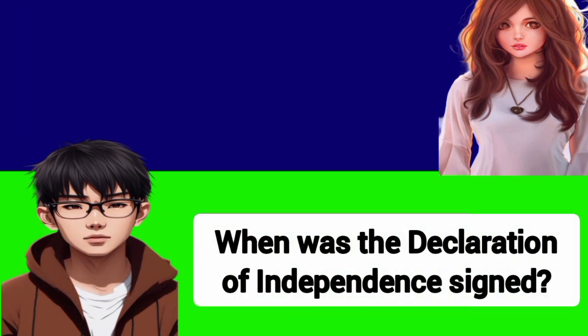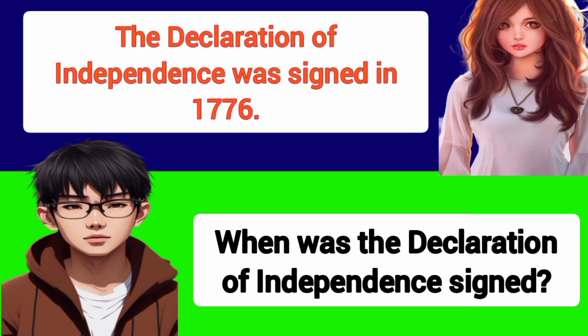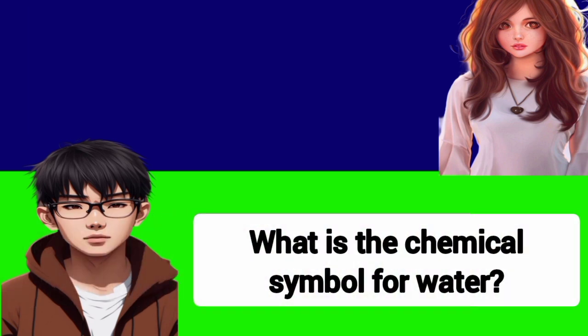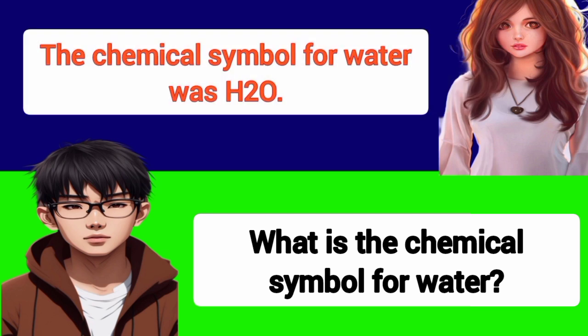When was the Declaration of Independence signed? The Declaration of Independence was signed in 1776. What is the chemical symbol for water? The chemical symbol for water was H2O.